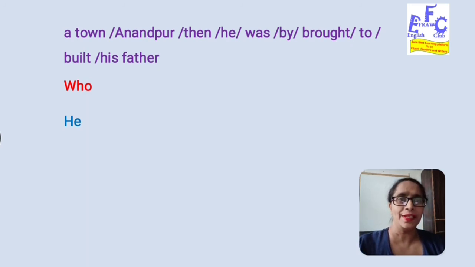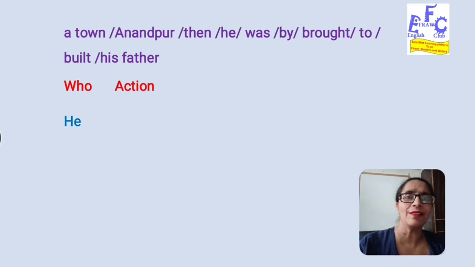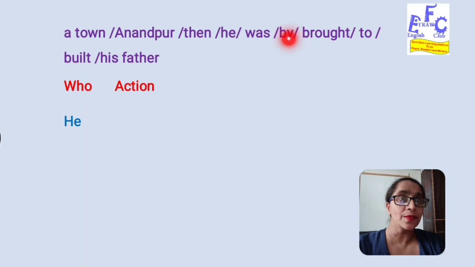So further we need to look for an action. Now let's look at what the action is. Bring, brought. This verb is showing an action. But this is brought, the third form, and we need to have a form of be. So what had happened to him in this case, we need to have a passive form. He was brought. So we can have these two words, was, brought.